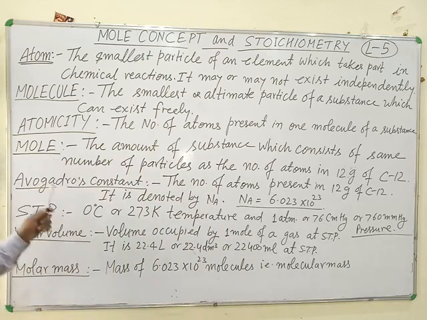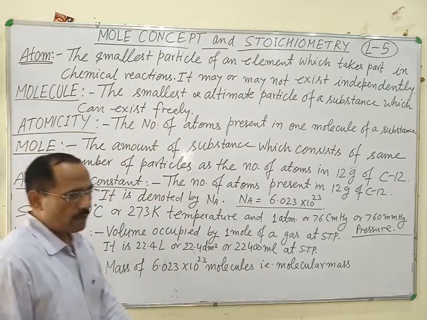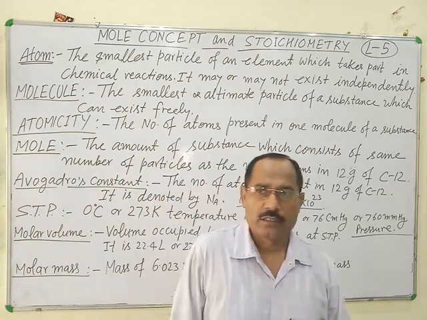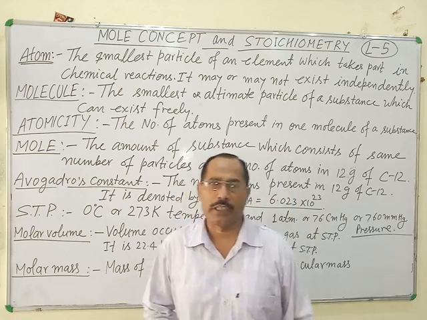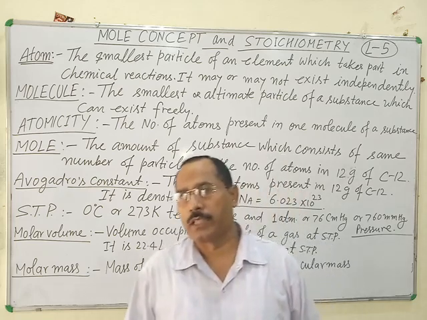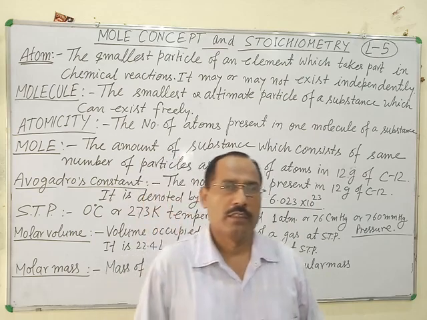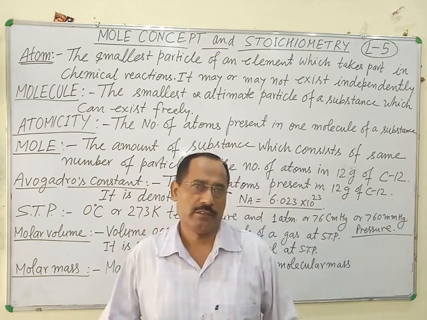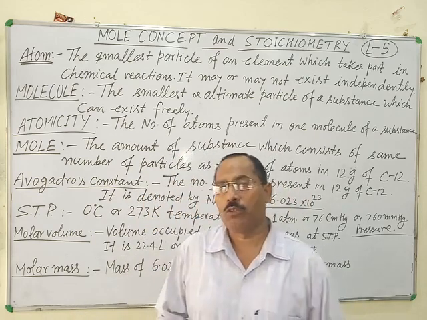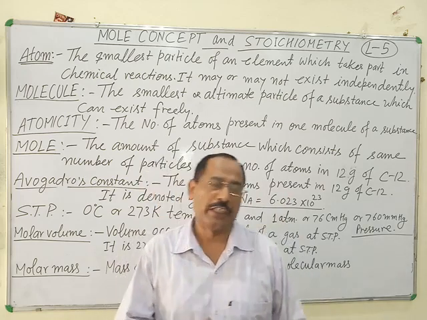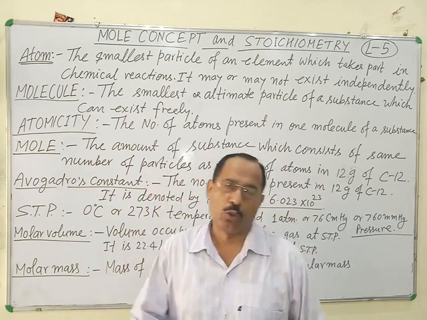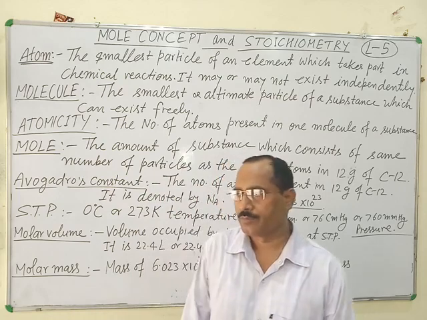Next one is atomicity. Atomicity means the number of atoms present in one molecule of the substance. For example, hydrogen is a diatomic molecule. It is written as H2, so its atomicity is 2.